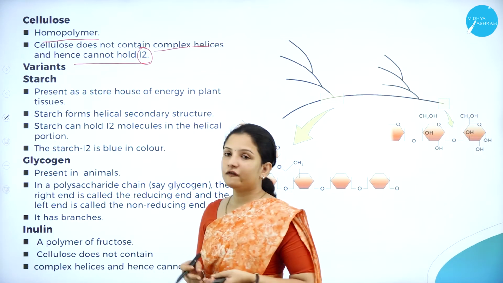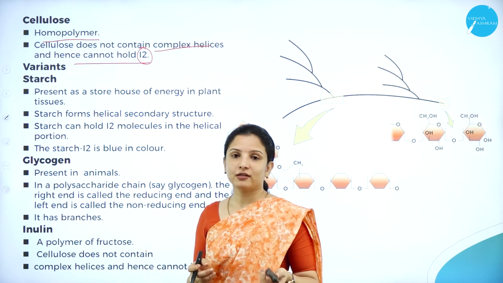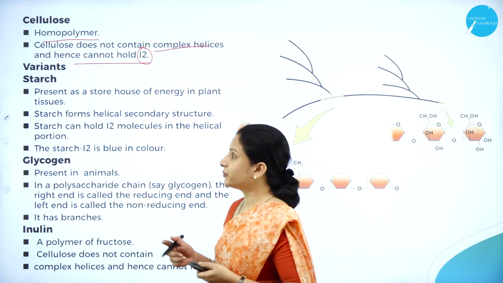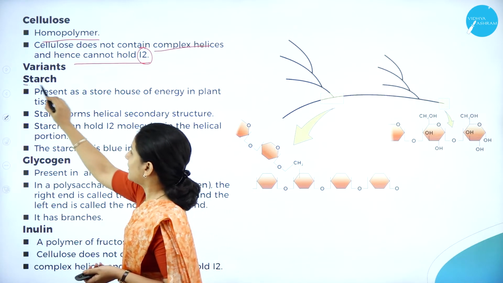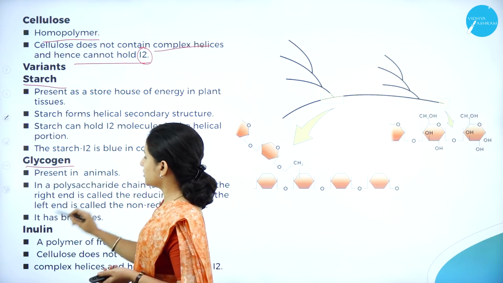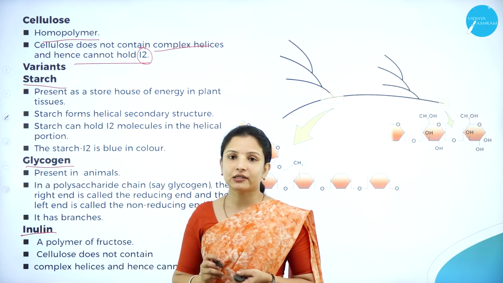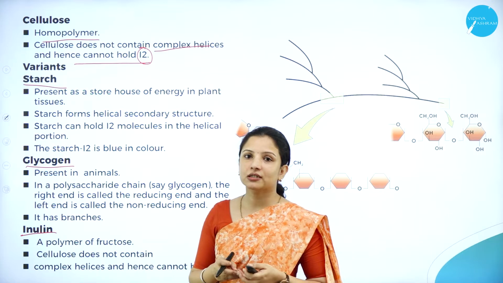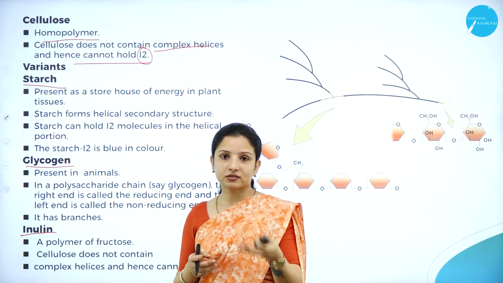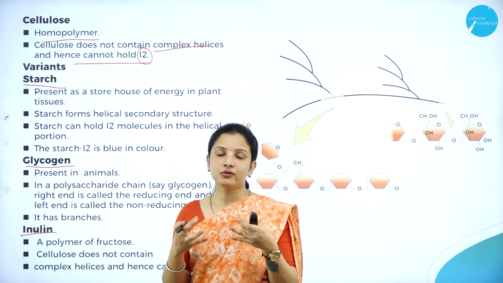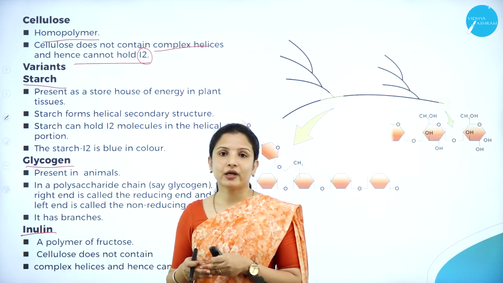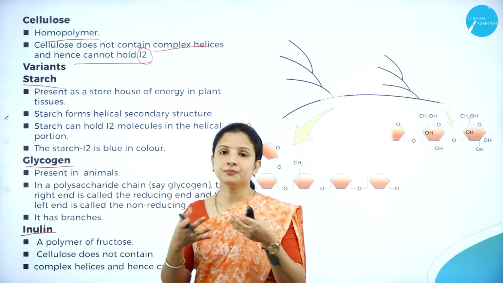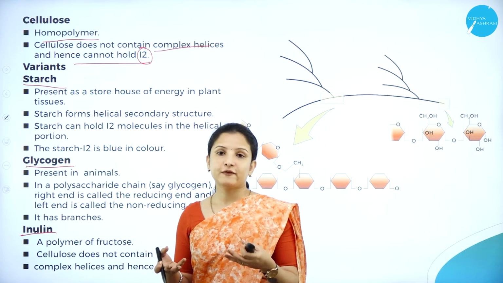Next, talking about different variants of cellulose. Under cellulose, there are different variants that are present. Say for example, we have starch, then glycogen and inulin. So these are the different variants that are present. Starch is a storage structure. It stores starch.